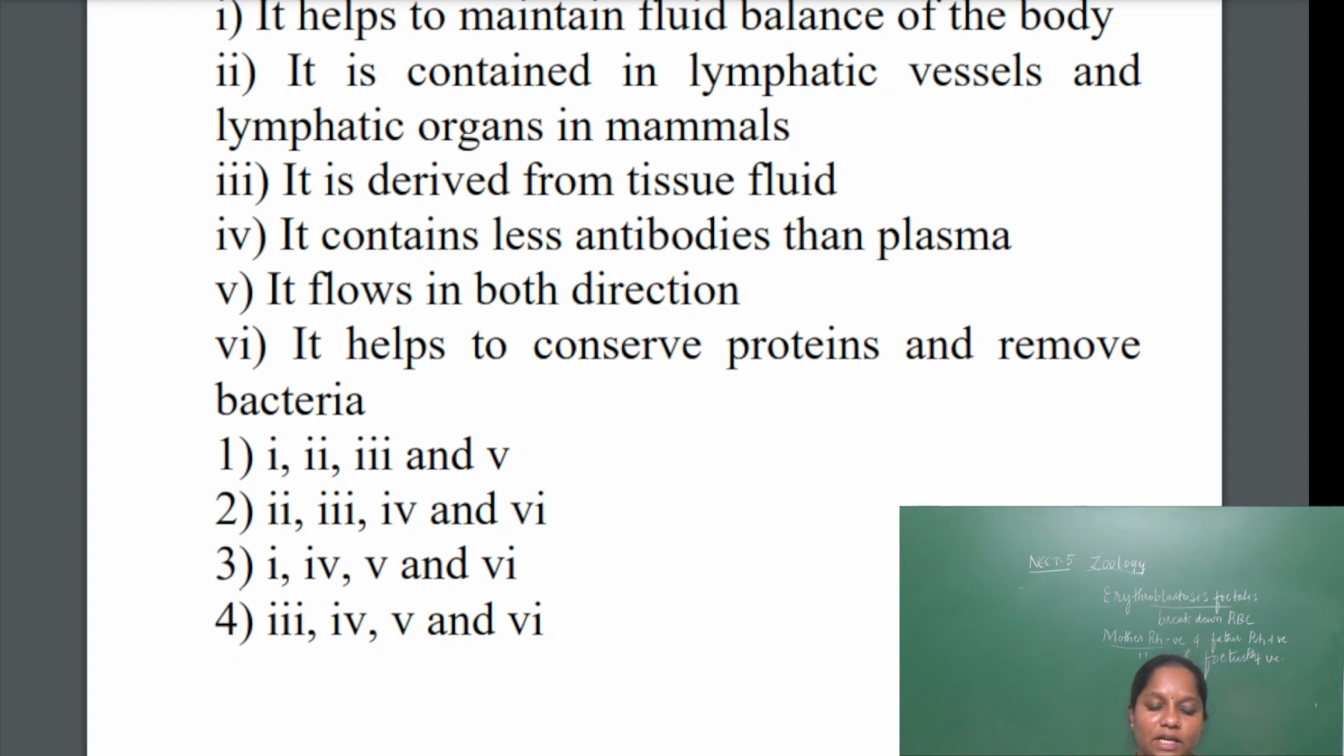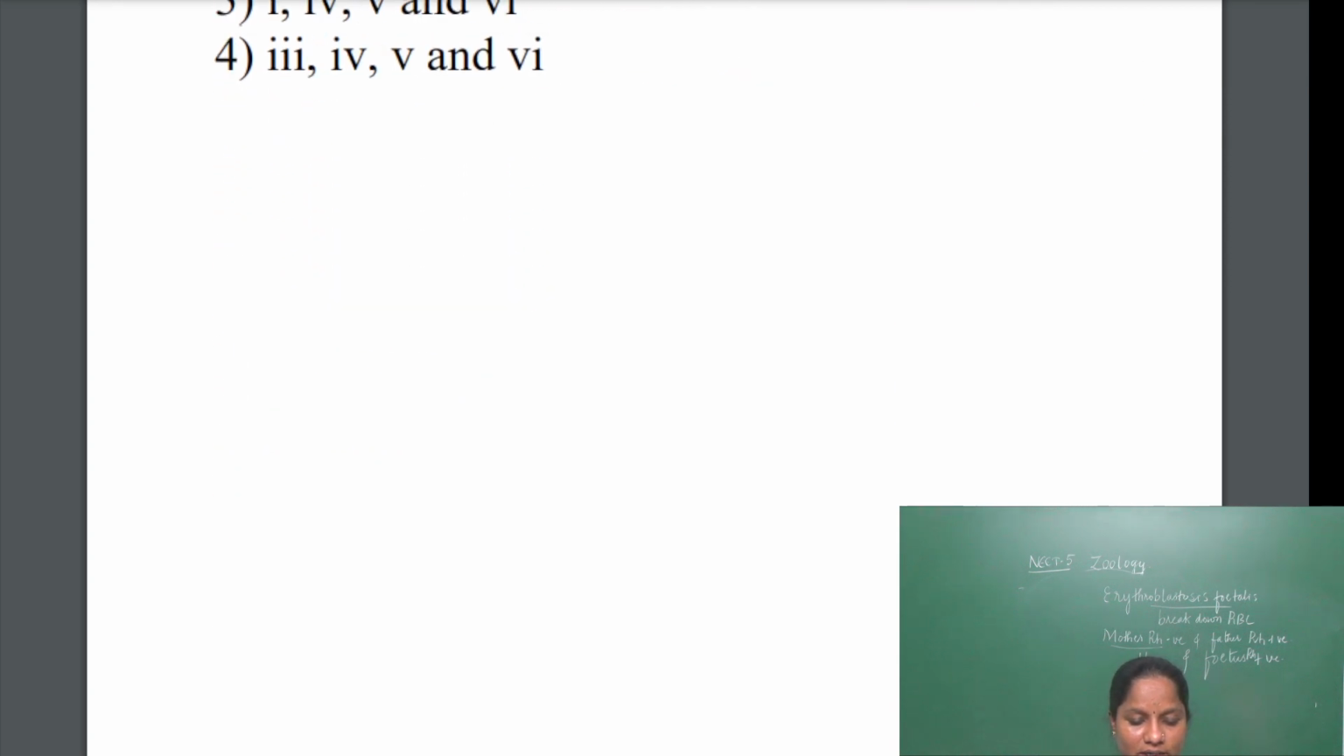Last one, it helps to conserve the proteins and remove the bacteria. Conserving the proteins means antibodies. Antibodies are preserved in the lymphocyte form in lymphatic vessels, and they remove the bacteria. They produce the proteins which kill the bacteria. For the antigens of the bacteria, lymphocytes are produced. So the answer will be the second one. Second, third, fourth and sixth are correct. Only 1 and 5 are wrong. So the second option is correct.